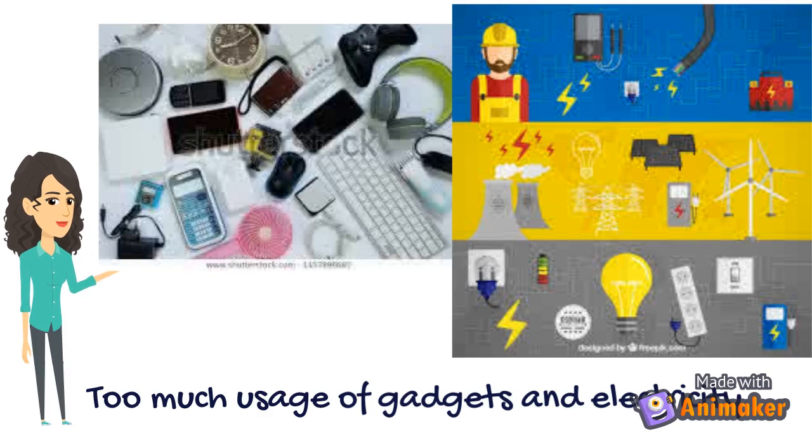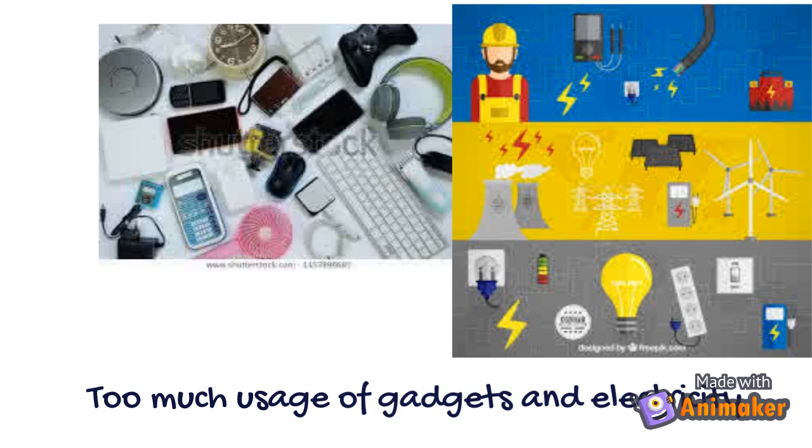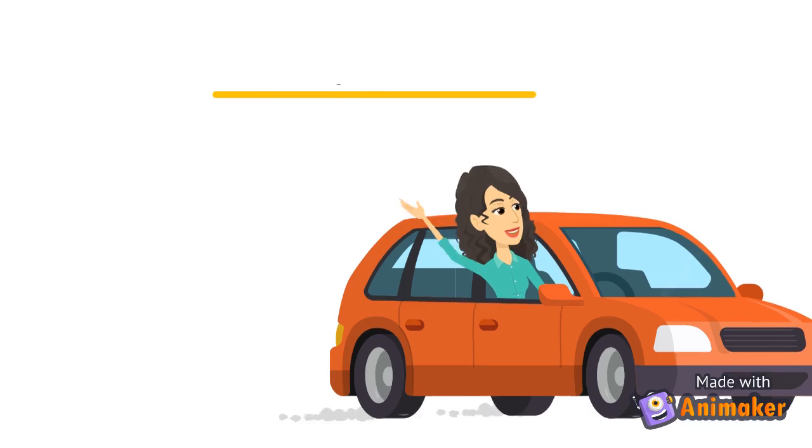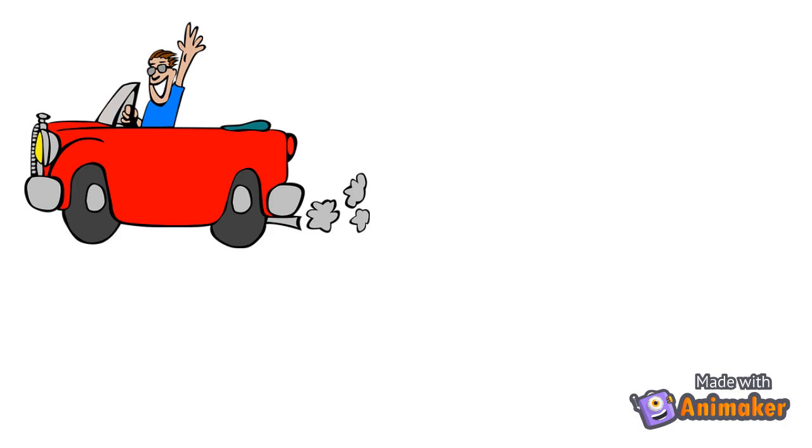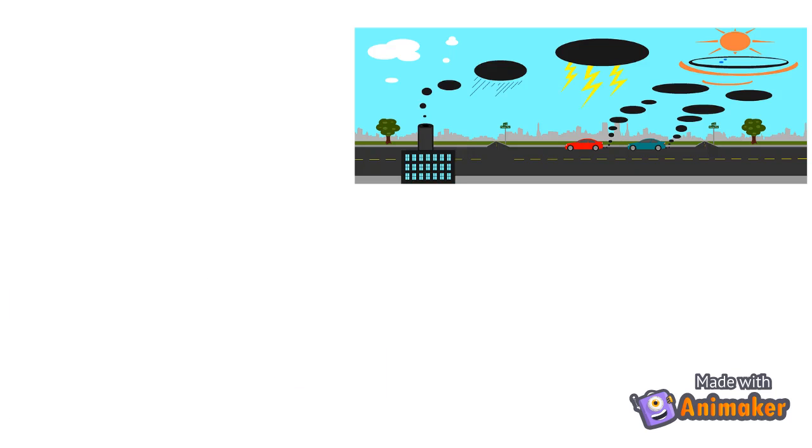Then we have too much usage of gadgets and electricity. When you use gadgets and electricity, you actually add up to the heat energy released to the atmosphere. Much more if you use it abusively. Next up is means of transportation. Hashtag, smoke belching. Still burning of fossil fuels. The smoke coming from vehicles contains two of the greenhouse gases that affect the Earth's surface, namely carbon dioxide, which is the main cause of global warming, and carbon monoxide, the product of incomplete combustion.